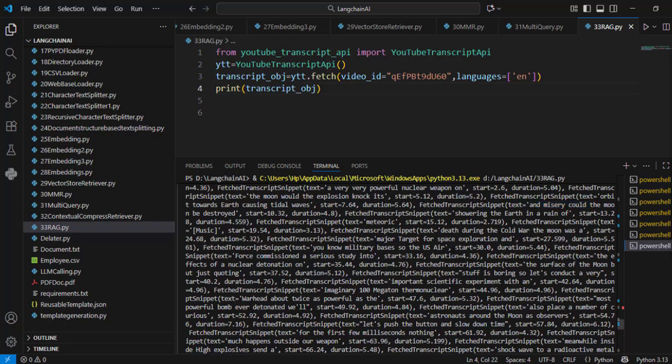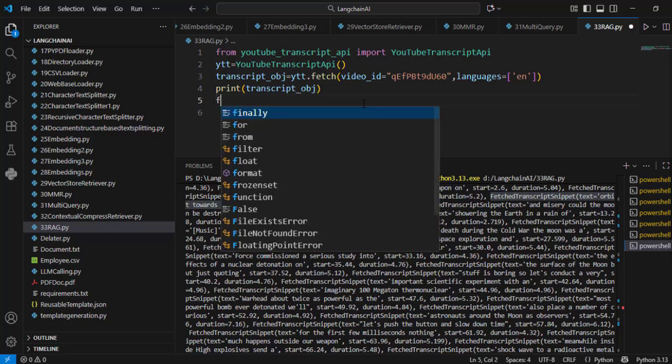So what I will do, I will make a loop and I will extract each individual fetched transcript snippet. So this is one transcript snippet from here to here, then this is another fetched transcript snippet, then this is another fetched transcript snippet, and so on.